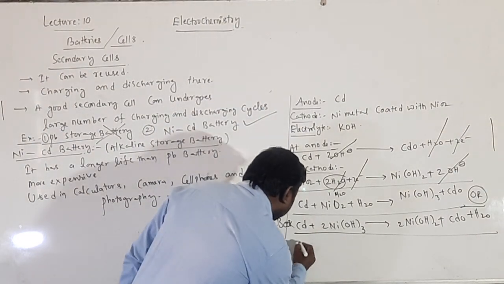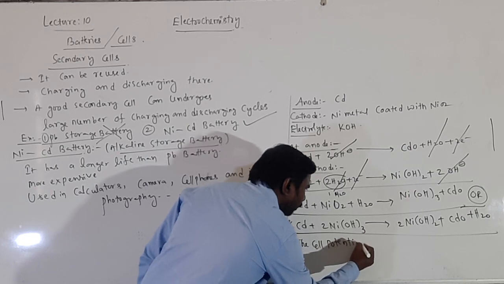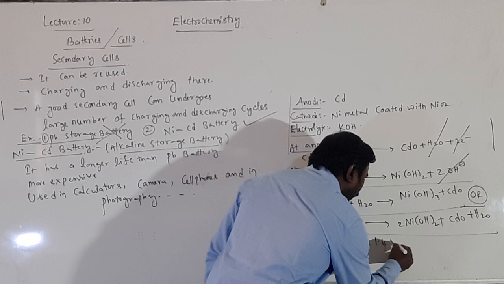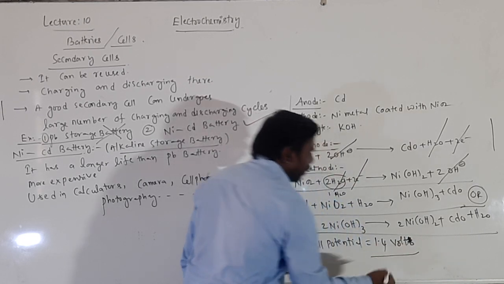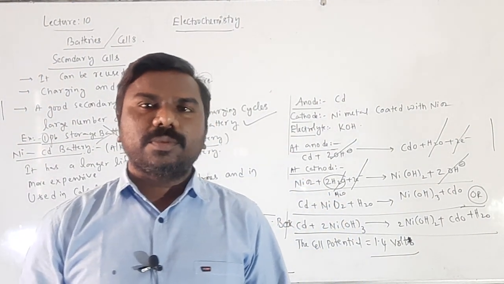The cell potential generated in this, it means the voltage generated, is 1.4 volts. You can ask me a question: it is 1.4 volts only, very less, how is this possible?